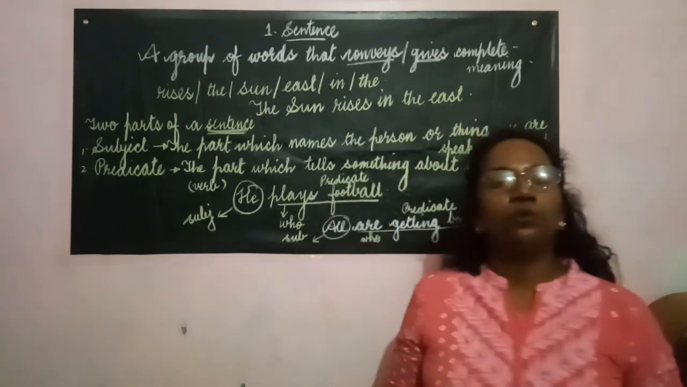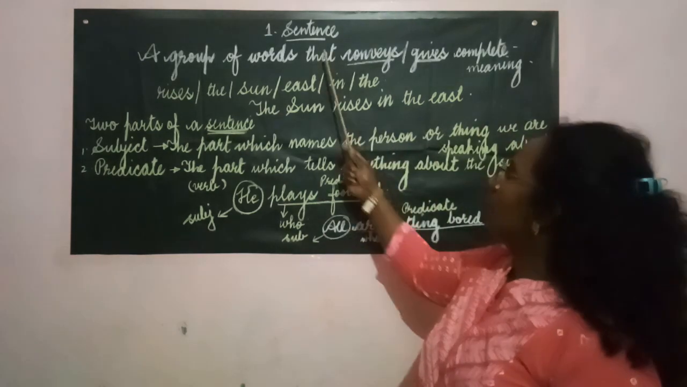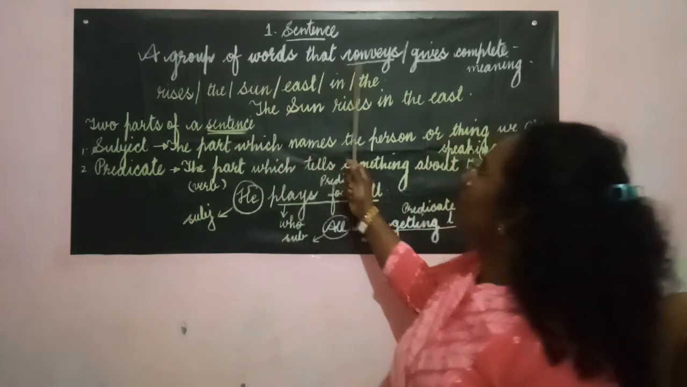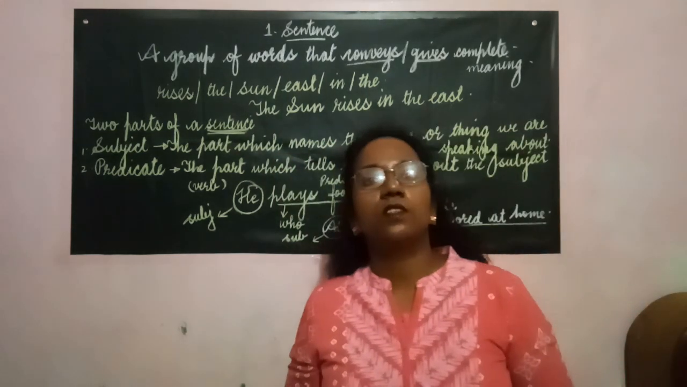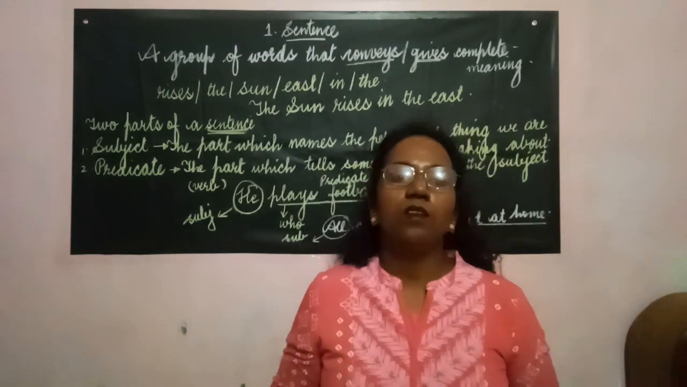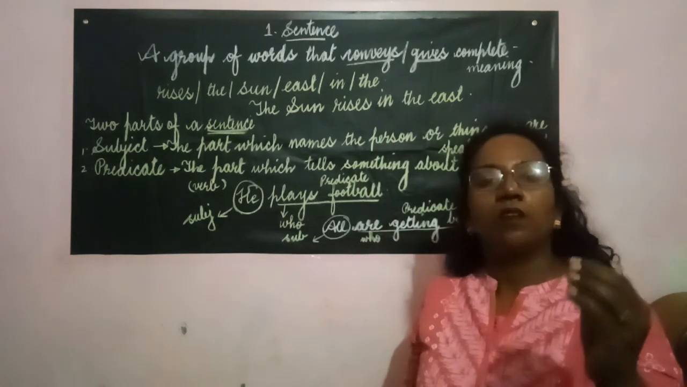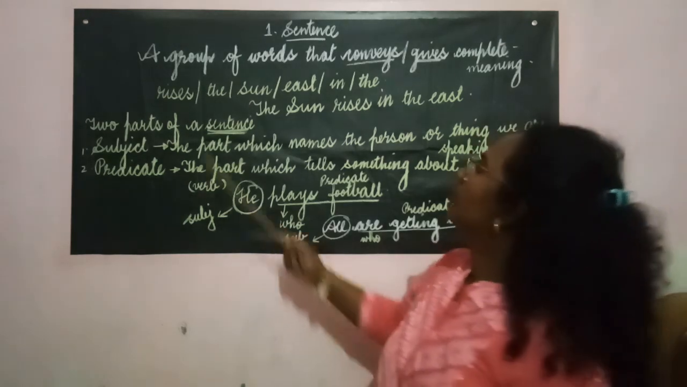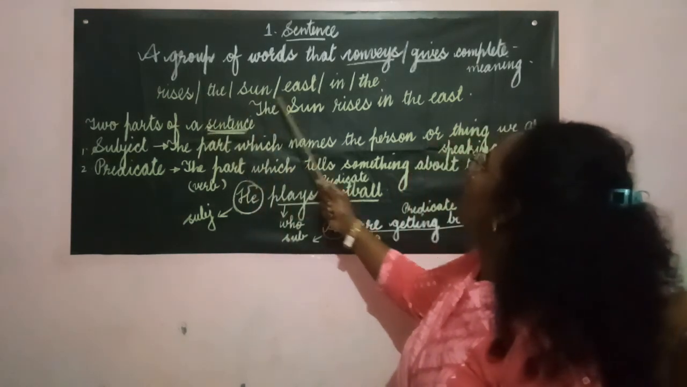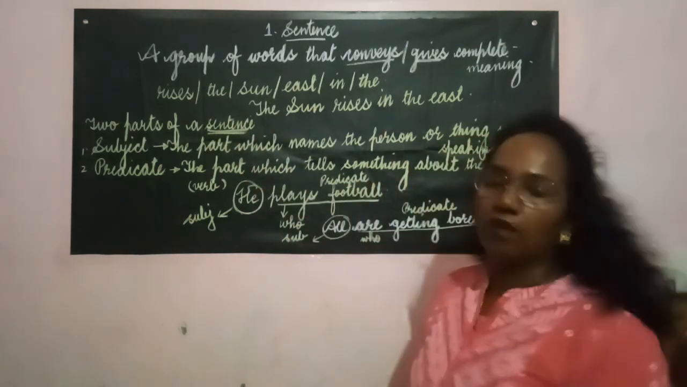First of all, let us look into what is a sentence. A sentence is a group of words that conveys or gives complete meaning. Let us look into the board. We have written one example: "Rises the sun east in the."